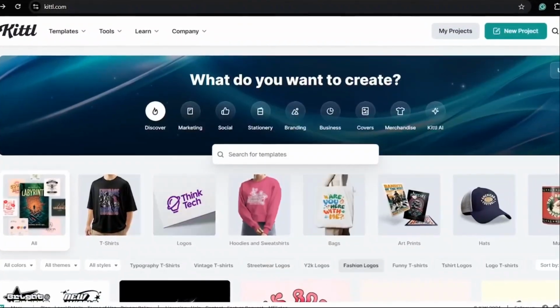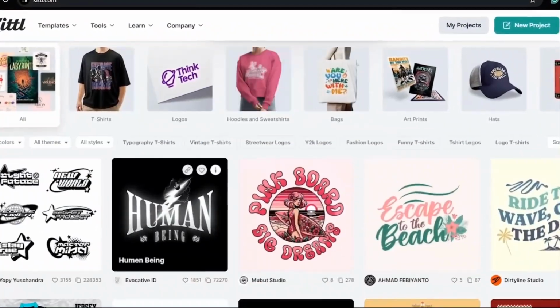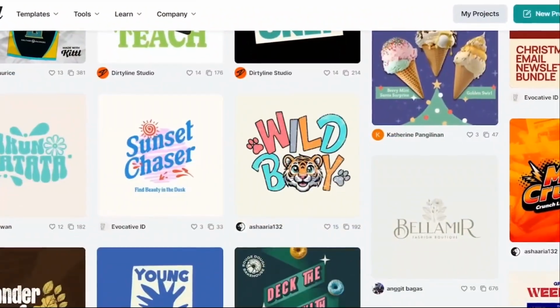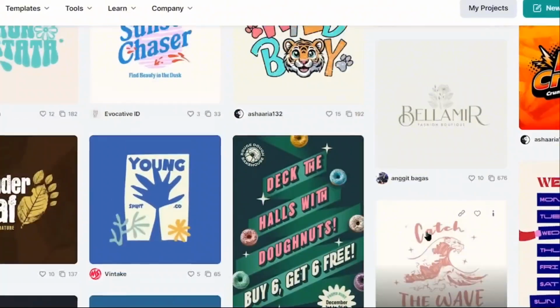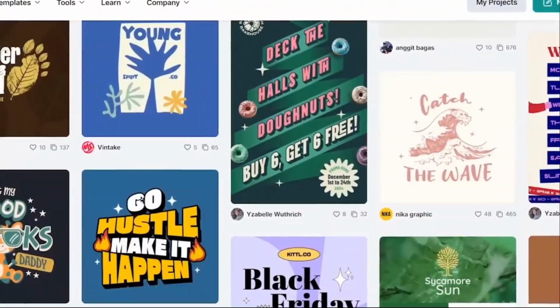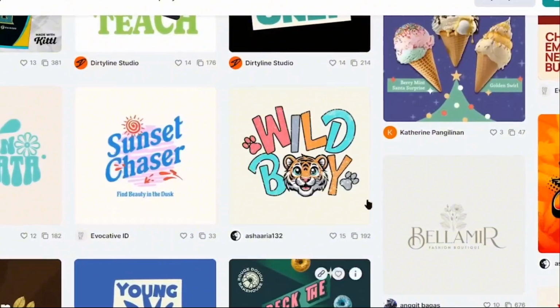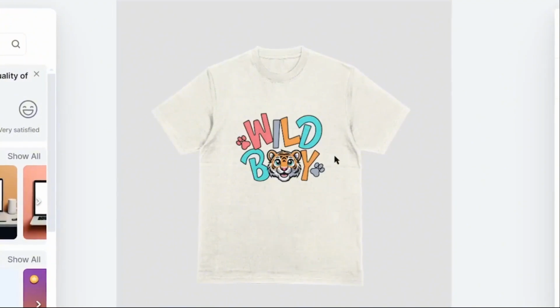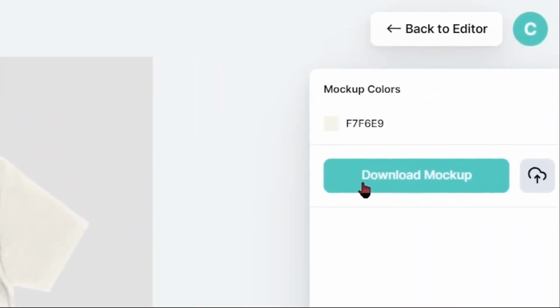Once you log in, this is how your dashboard will look like. And on the dashboard, you can find a ton of ad templates that you can edit according to your preference and create high-converting professional ads for your products and services with just a few clicks. Like for a t-shirt ad, you can use this template, edit it according to your preference, use it on a t-shirt mock-up, and just download it to use it as your t-shirt ad.